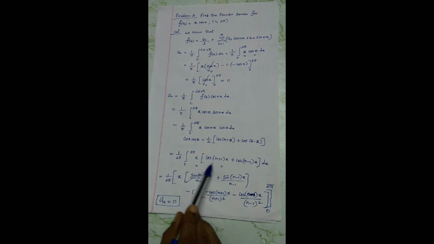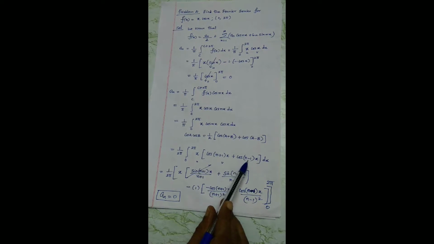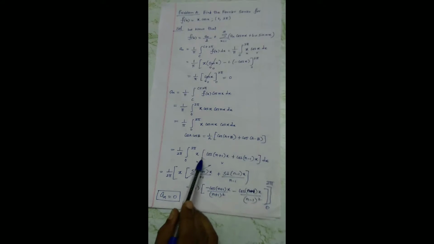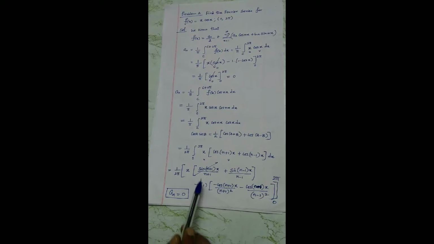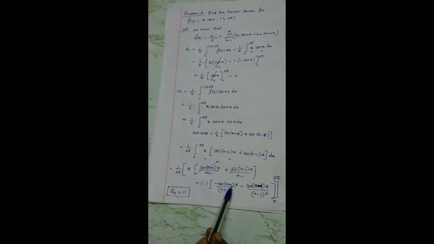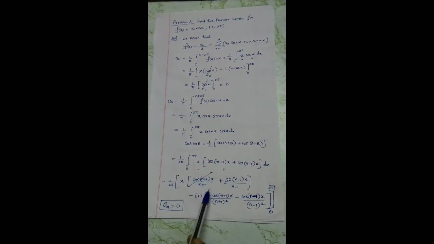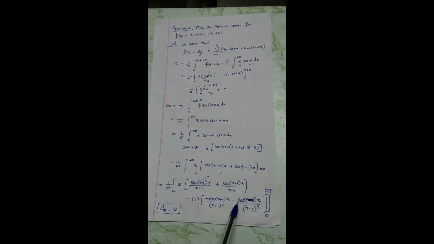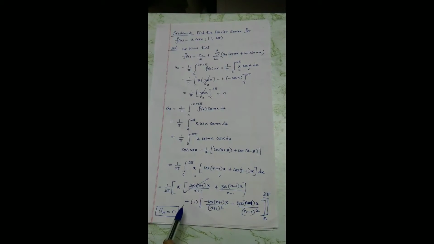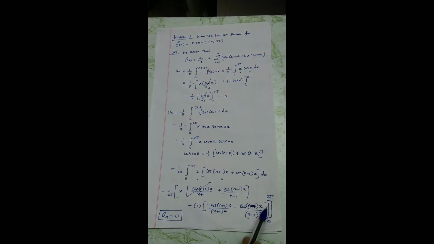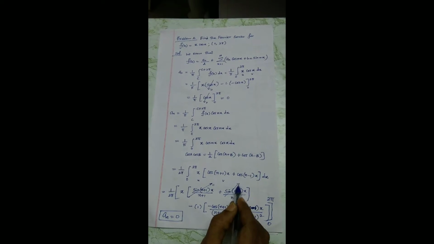u as it is, integral of cos n plus 1 x is sin n plus 1 x by n plus 1, and cos n minus 1 x gives sin n minus 1 x. So the entire v integral is this one, minus derivative of x is 1. Integral of sine is minus cos n plus 1 x by n plus 1 whole square. For every integral you have to divide by the coefficient n plus 1. Here integral of sine is minus cos n minus 1 x by n minus 1 whole square, over the limit 0 to 2 pi. Now you know very well all integer multiples of pi are the limits. Sine is by default 0. This function is also 0.